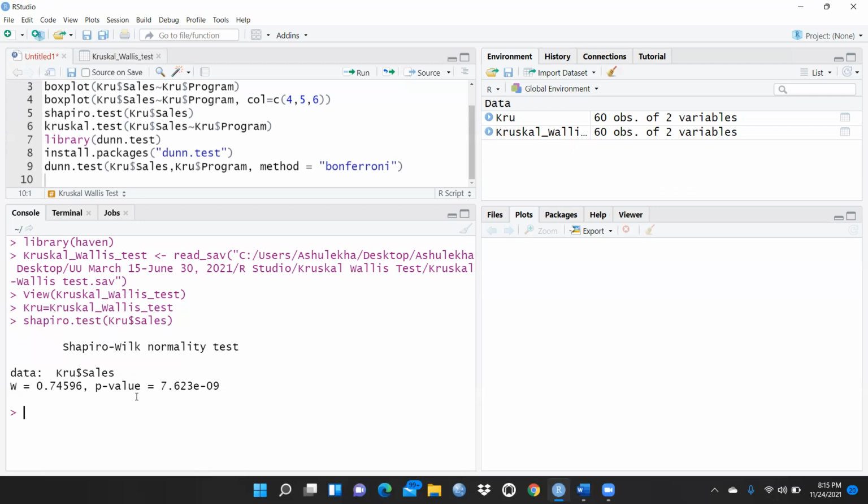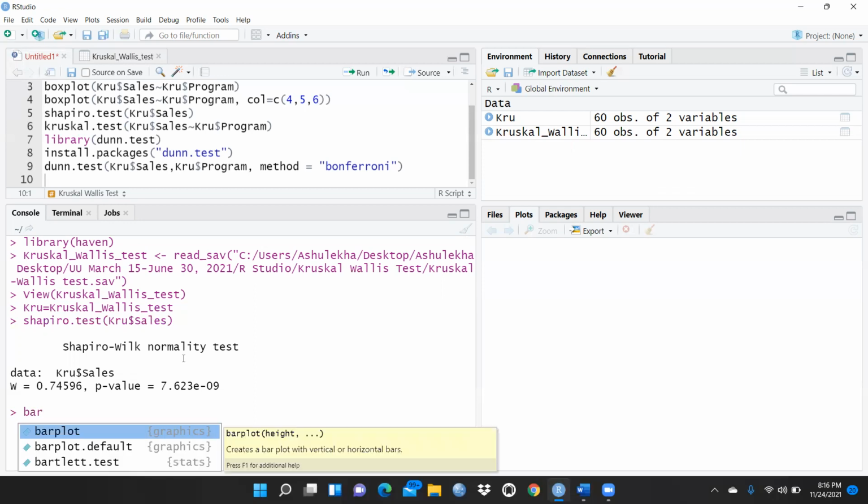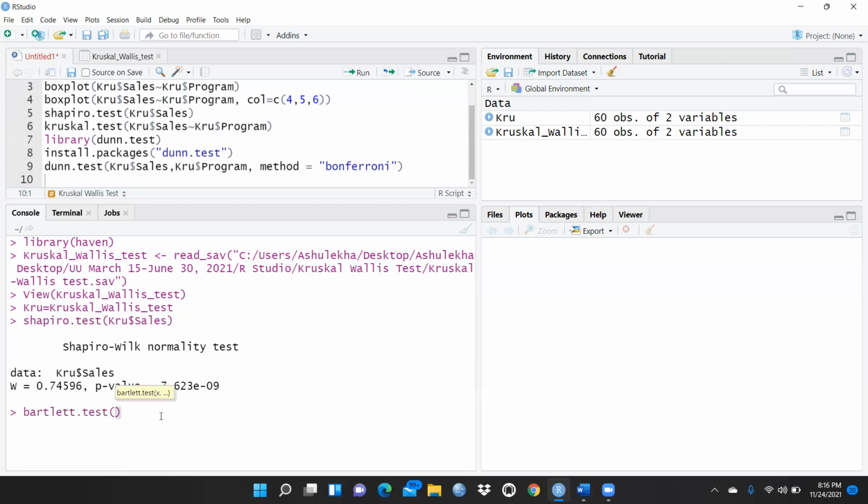So we can say our data is not normally distributed, right? And here we can apply the Bartlett test, the homogeneity test, also. Again we have to write KRU, this is my file name, and I have to write the $ sign, and again write sales, and press enter. Now okay, fine, there's some mistake.